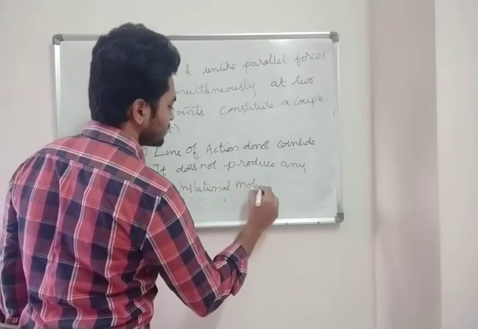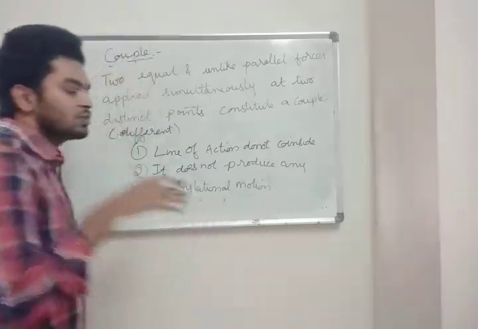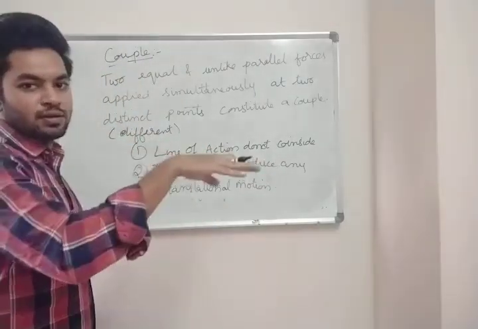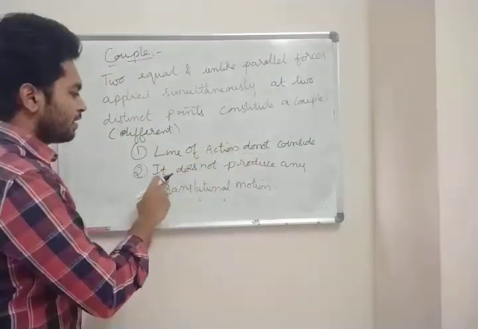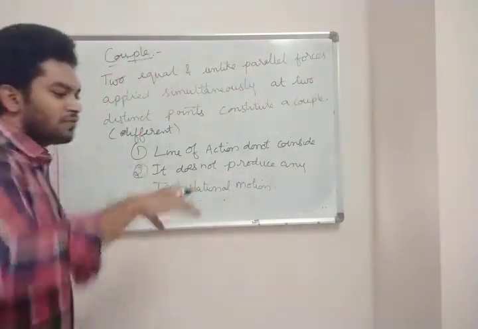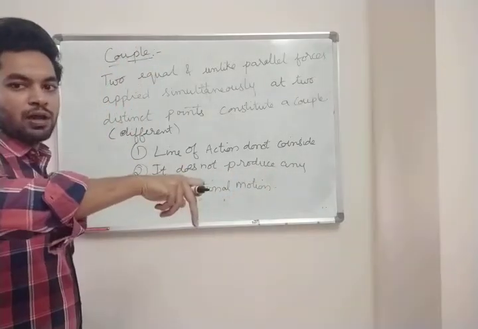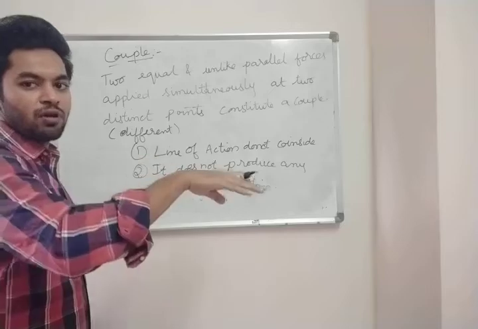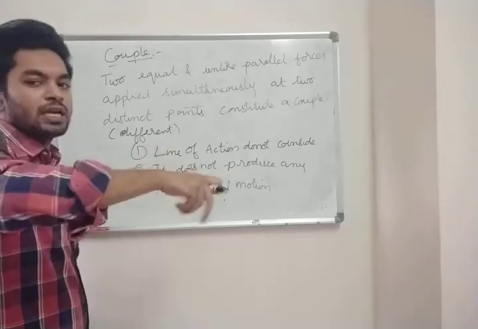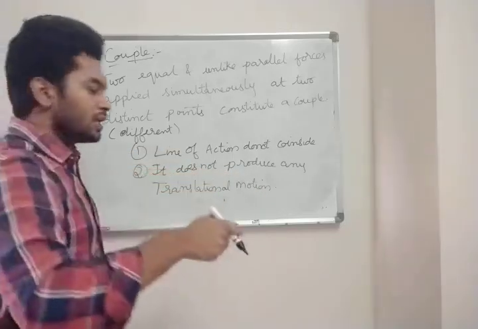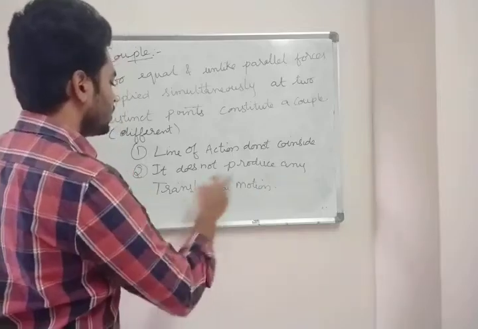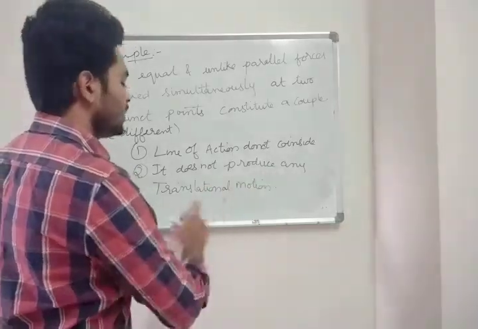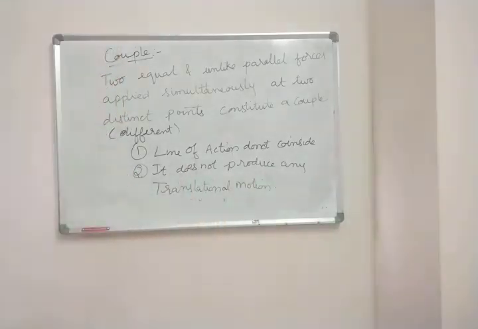Now what is this translational motion? Translational motion means linear motion, straight motion. So it does not produce any. If you're turning a tap, are you going forward or backward? No, you are just turning it, you are just rotating it. That is what it means: it does not produce any translational motion. Clear?